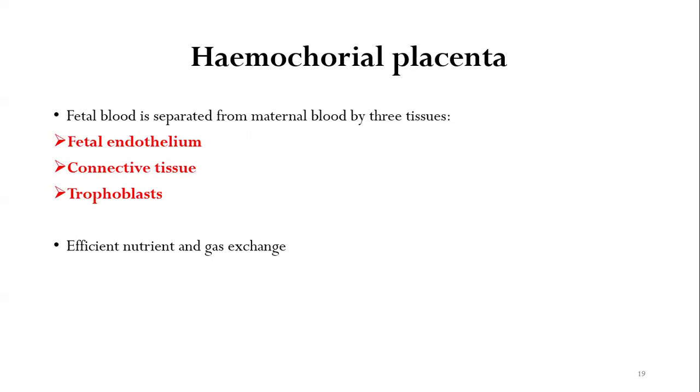The human placenta is a hemochorial placenta. The fetal blood is separated from the maternal blood by three tissues: the fetal endothelium, the connective tissue, and the trophoblast. This type of arrangement is efficient for nutrient and gas exchange.